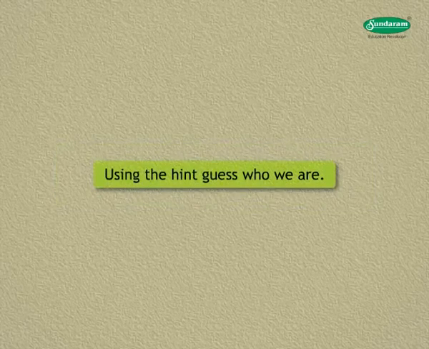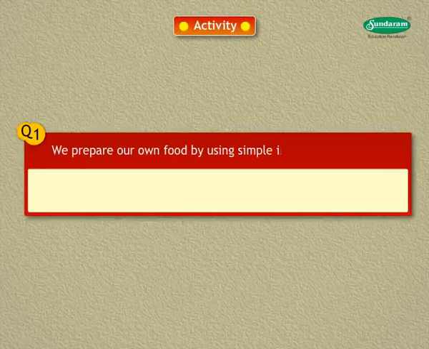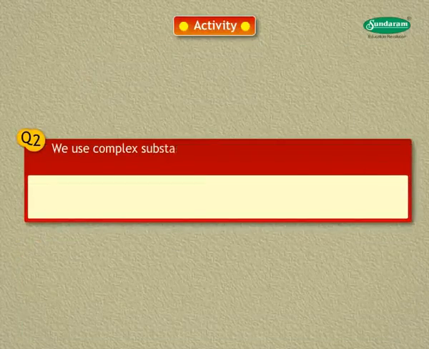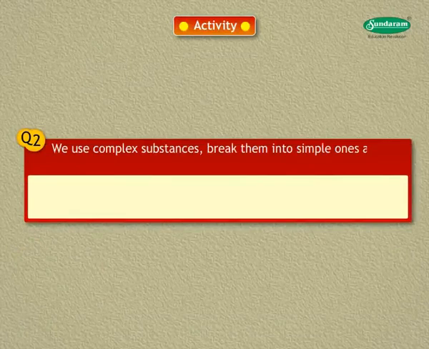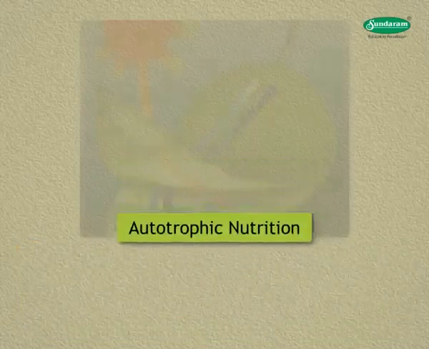Using the hint, guess who we are. We prepare our food by using simple inorganic substances. We are plants. We use complex substances, break them up into simple ones, and use them for upkeep and growth. We are animals.